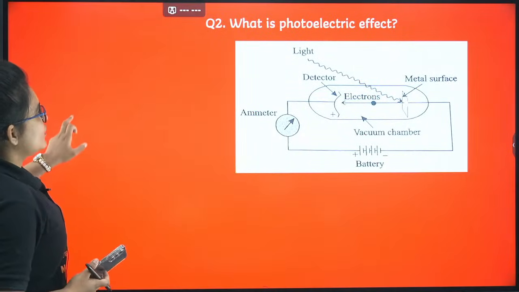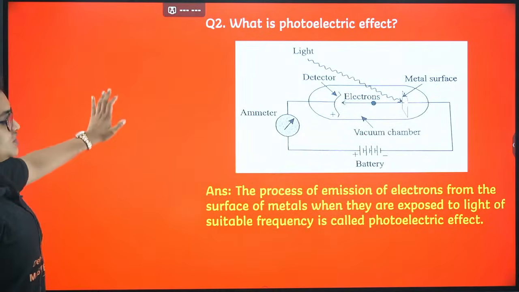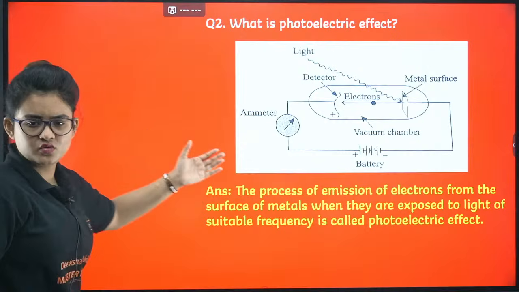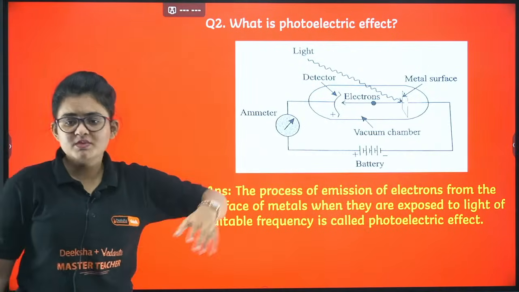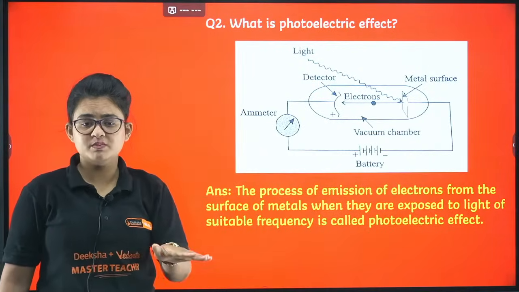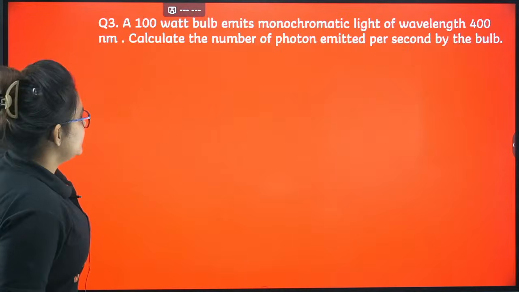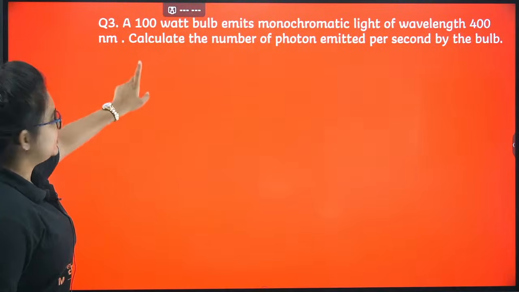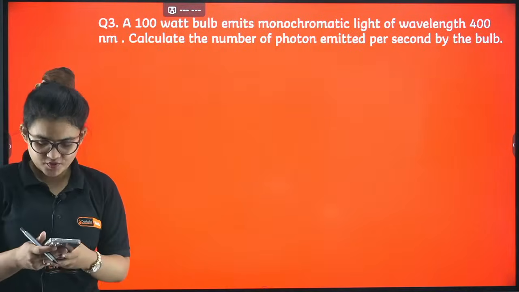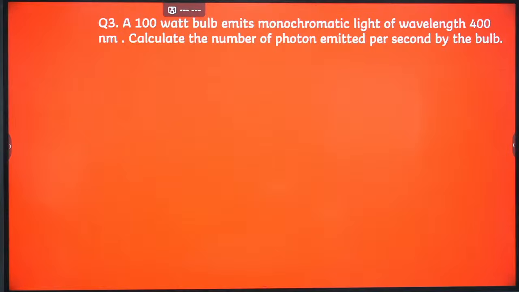Yes, let's proceed further. Here comes the definition of the photoelectric effect. I guess you already know this. It is the process of emission of electrons when the surface of a metal is struck by light or photons. Now here you can see one problem. Definitely I will focus on the problems majorly, as I told you at the beginning.